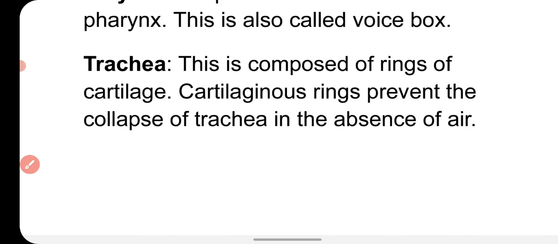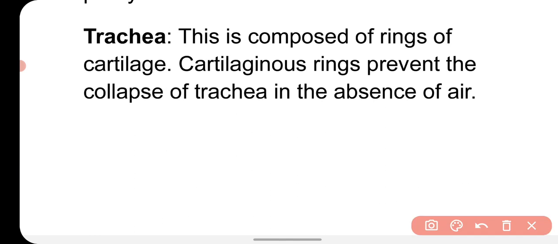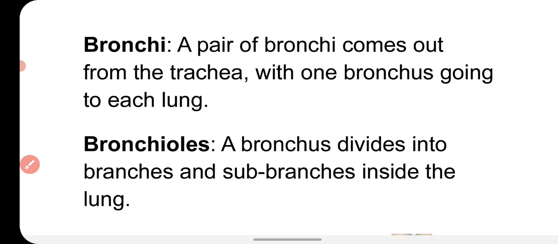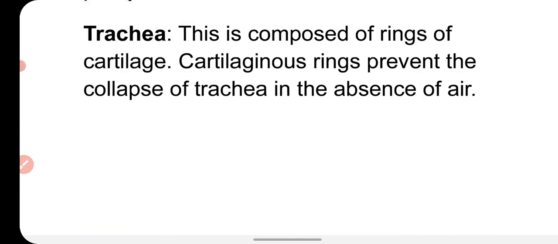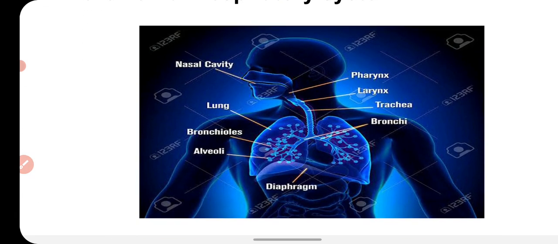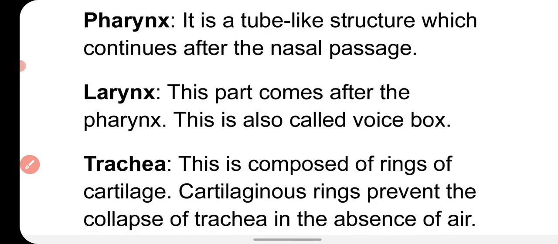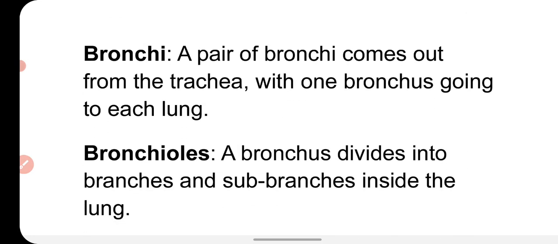Now the trachea is composed of rings of cartilage, and the cartilaginous rings prevent the collapse of the trachea in the absence of air. So you can see here this is the trachea that connects our nose to the lungs, and it is made up of C-shaped cartilaginous rings to prevent the collapse. Now the trachea divides into two branches called bronchi,